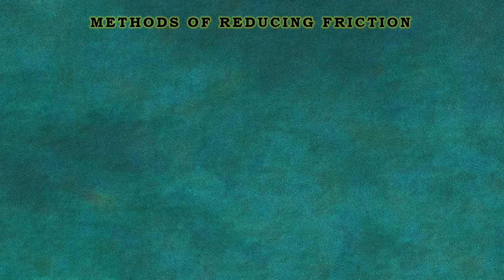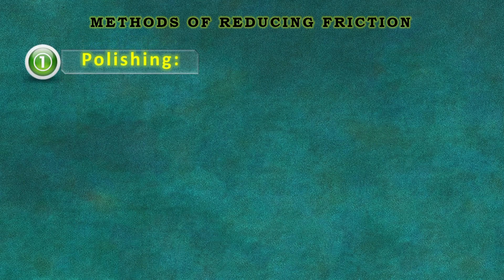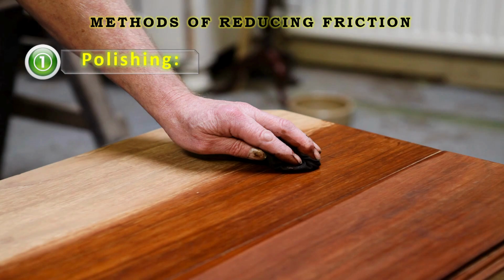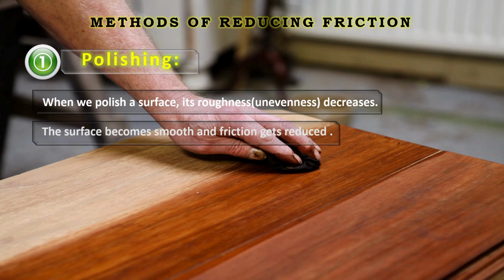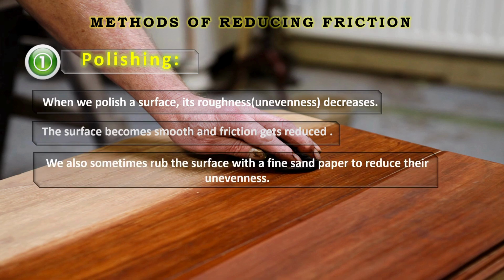Methods of reducing friction. Point number 1, polishing. When we polish a surface, its roughness, that is the unevenness, decreases. The surface becomes smooth and the friction gets reduced. We also sometimes rub the surface with fine sandpaper to reduce the unevenness.